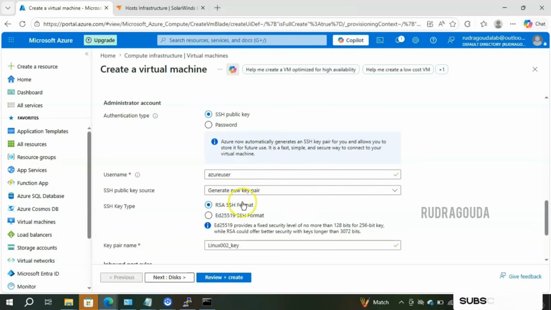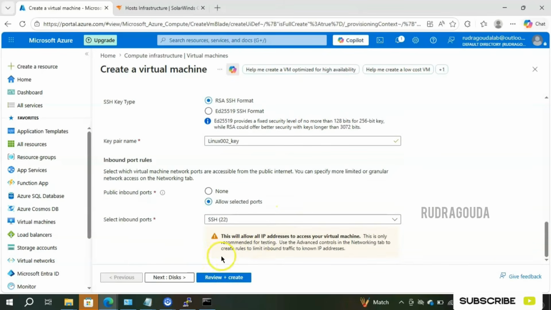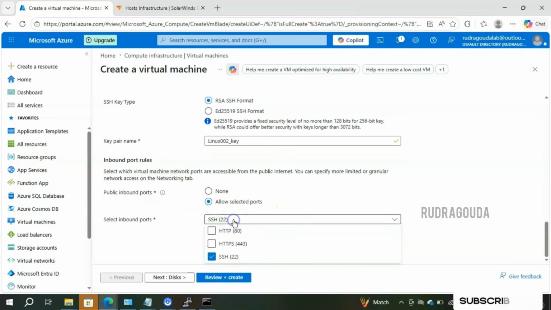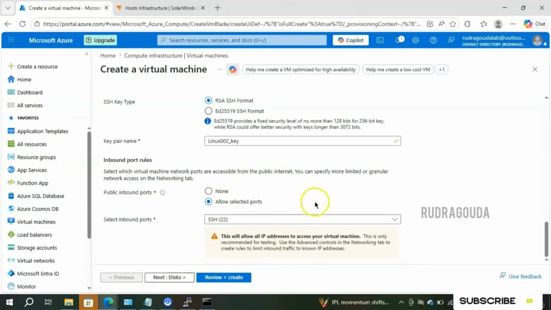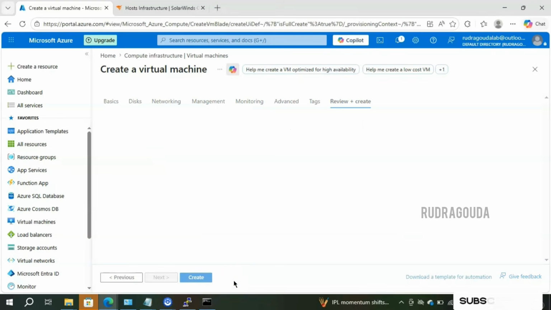For now, what I will do, I'll create a new key pair here. So I will choose the first option and then scroll down and make sure port 22 is selected here, because in case of Windows we selected 3389, that is the port we use for RDP purposes, right? Like that, when it comes to a Linux box, port number 22 should be open, so it is already selected. I am okay with this particular option. So after that, I'll simply click on review and create. I will not touch anything. Once I click on review and create, it will ask for generating the new key pair. I will say okay for that, and successfully it will create a virtual box for us.